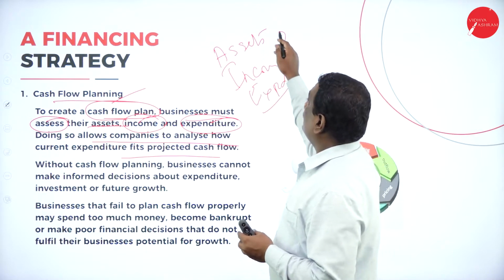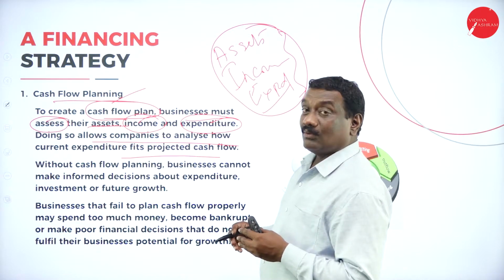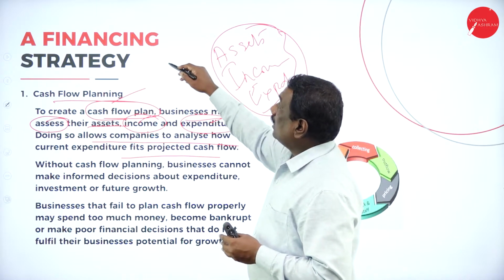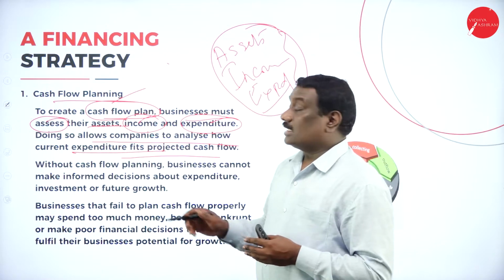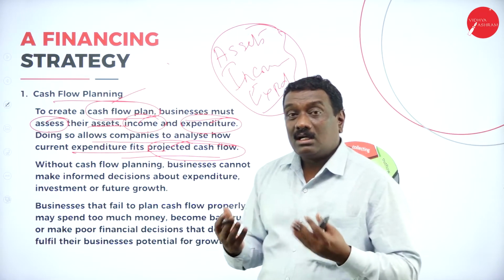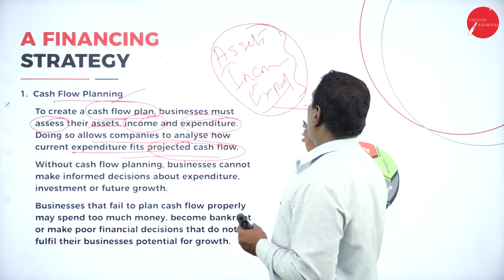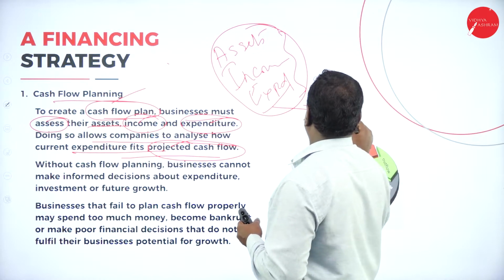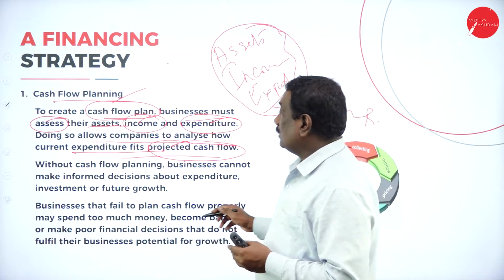So when you understand these three things, the company will come to know how it can fulfill the current expenditure which is being incurred, and that will fit into a projected cash flow, where you want to generate more revenue. So with this, they are going to plan to get more revenue or more income. That is the cash inflows.